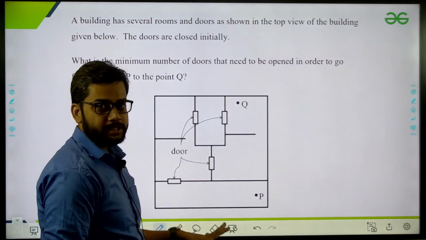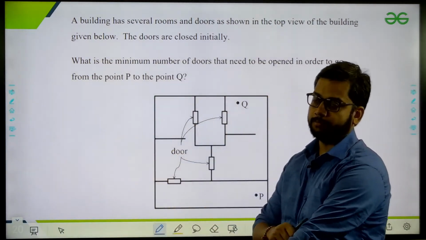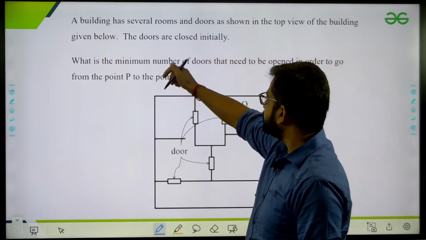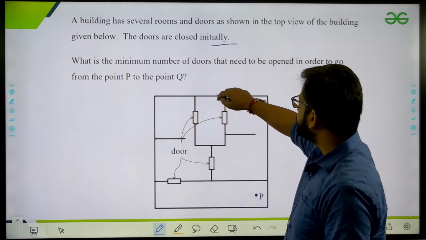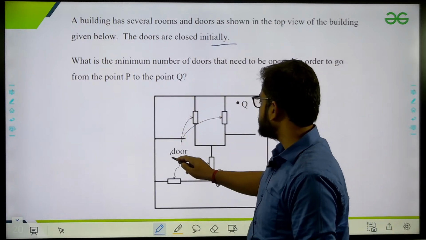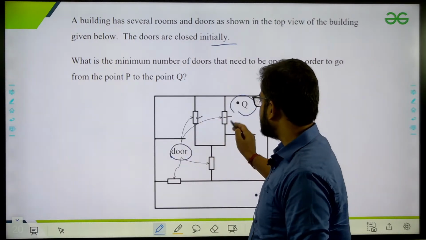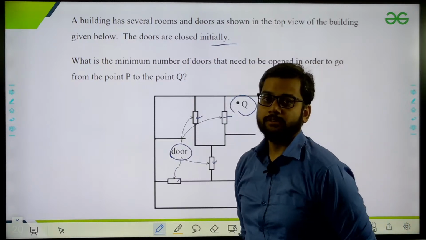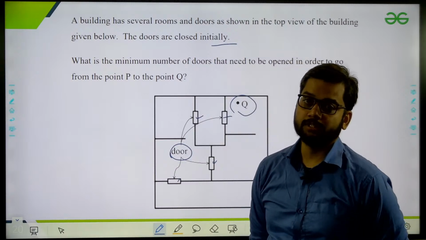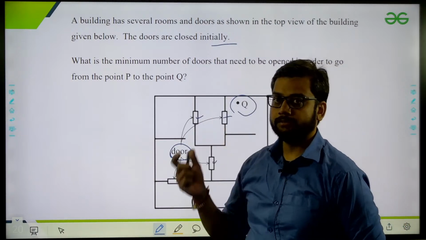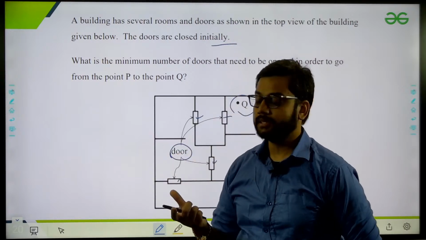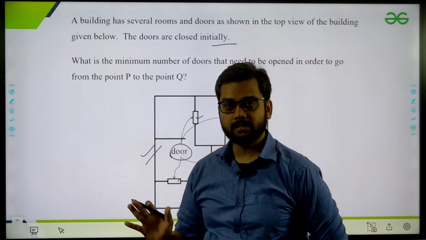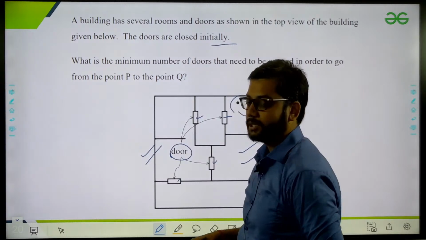See this question. For these questions you cannot find any kind of trick or formula. The building has several rooms and doors as shown in the top view of the building given below. The doors are closed initially. What is the minimum number of doors you need to open to go from point Q? Now these all are doors. So this is basically your thinking ability: how you can think about these questions, how you can imagine. You may not have practiced this exact kind of question previously, but if you have practiced questions like these, you can easily attempt this question in the examination.